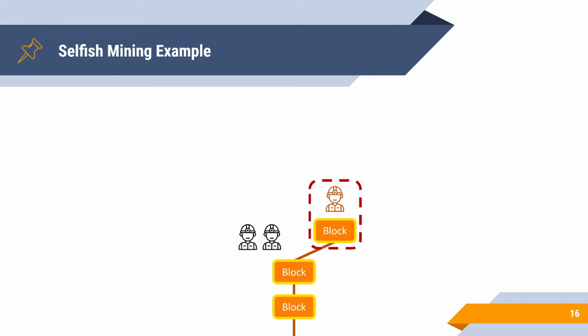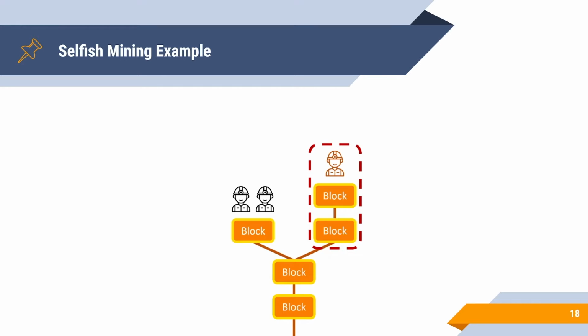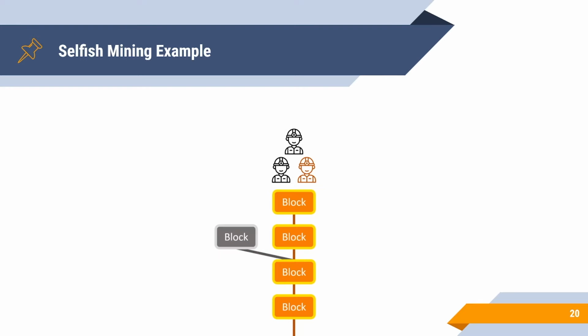However, if Sarah finds a valid block, instead of broadcasting this block, she keeps it private and starts mining on her private branch, while Harry and Howard are still working on the public branch. Let's say Sarah then finds a second block in her private branch. After that, an honest miner discovers a successor of the public branch. Sarah can now publish her private branch. Since her branch is 1 block longer, by the standard protocol, all miners will adopt this longer branch as their new branch. The block mined by the honest miners will be invalidated, and the revenue of both blocks will be